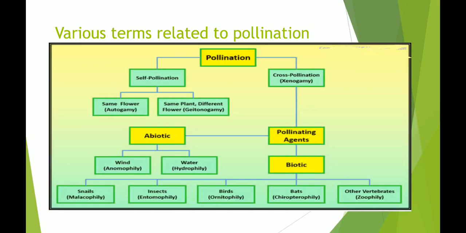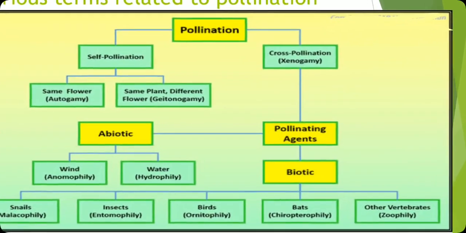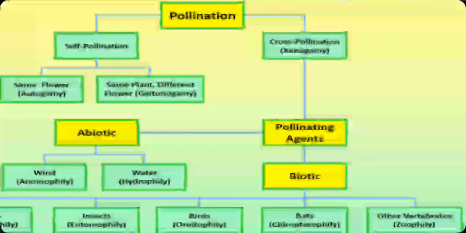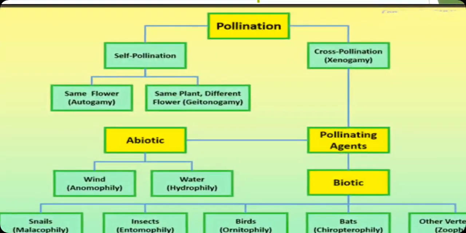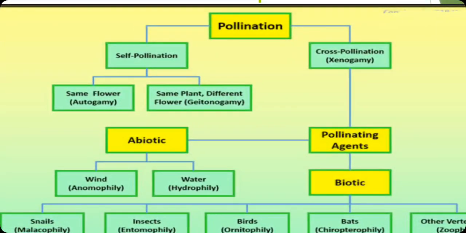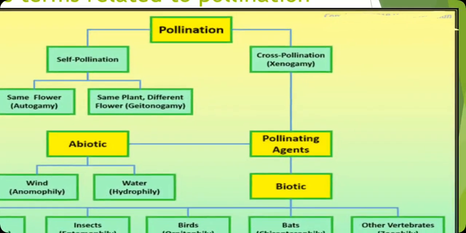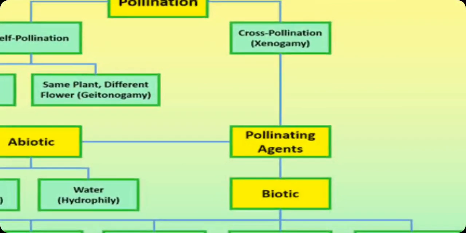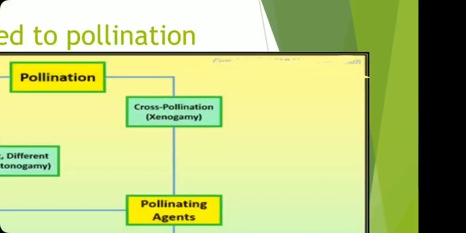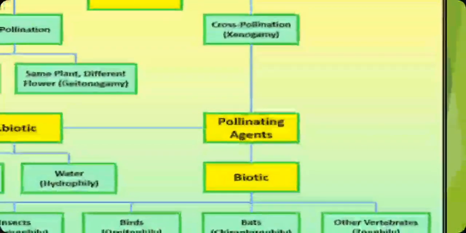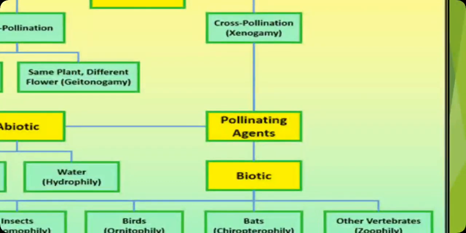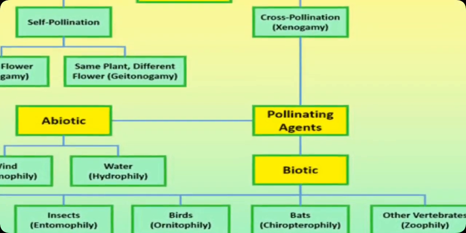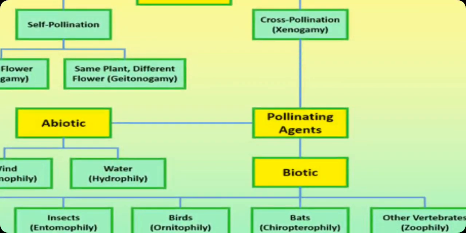As students, we have previously discussed that pollination is of two types, and one is called self-pollination, the second one is called cross-pollination. As you know, self-pollination is also of two types, that is autogamy and geitonogamy, which we have already discussed in the previous video lesson. And the third one, cross-pollination, is called xenogamy. And as you know, xenogamy or cross-pollination depends on external agencies, or we can say pollinating agents, or we can say pollinators.